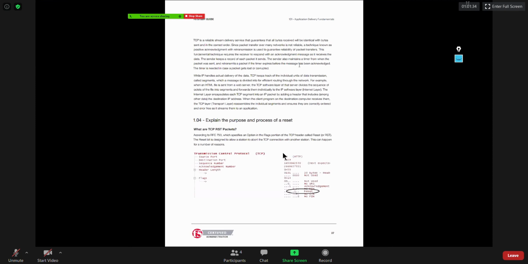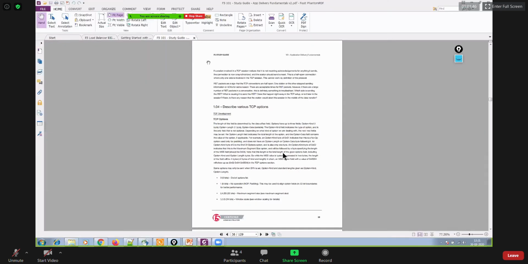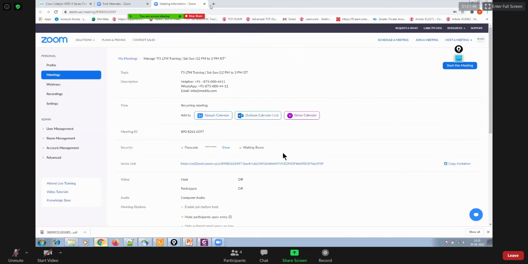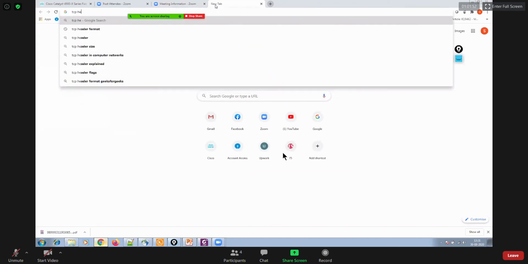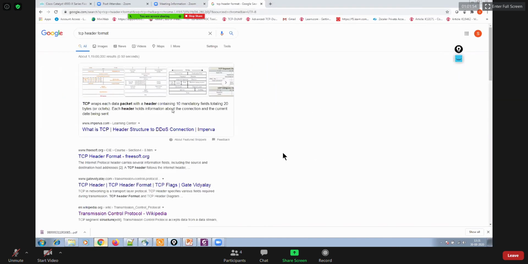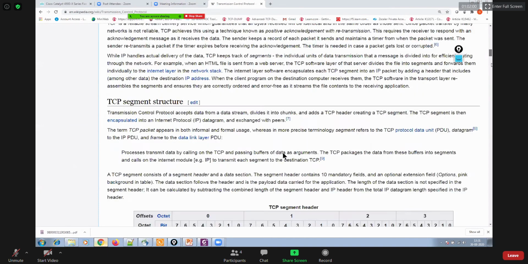Remember that you will have to understand these TCP operations and UDP operations in much more detail than I'm explaining here. Arjun, you have to work a lot on this stuff, right? So let me take you through the header content. If I say TCP header format, you should see the Wikipedia page and the content of the TCP header.